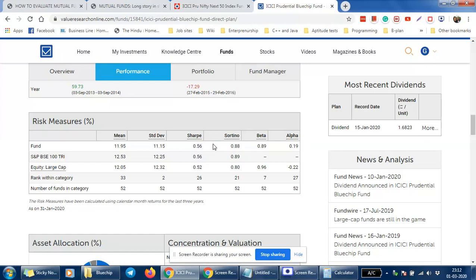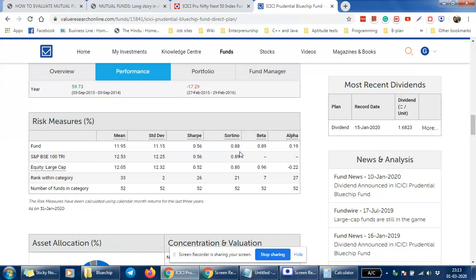And the other thing which is important is the Sortino ratio. The Sortino ratio is also considered very important. If a fund is too volatile, and too volatile means the fund has more downside possibility. In recent times a lot of funds have invested in PSU stocks.